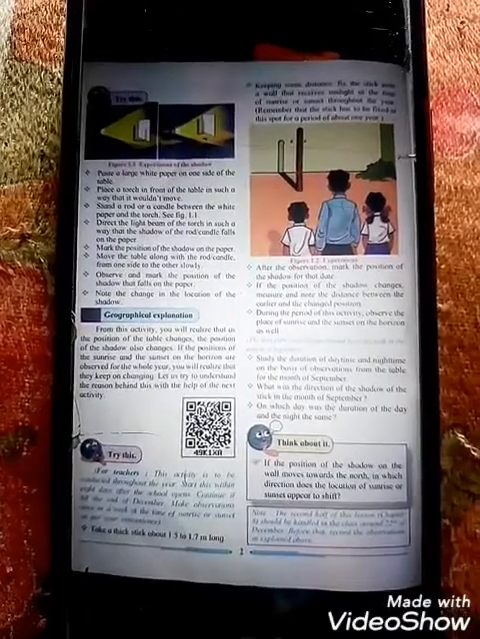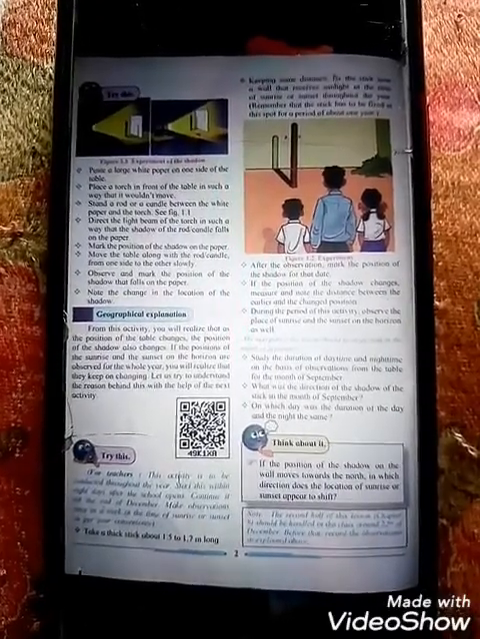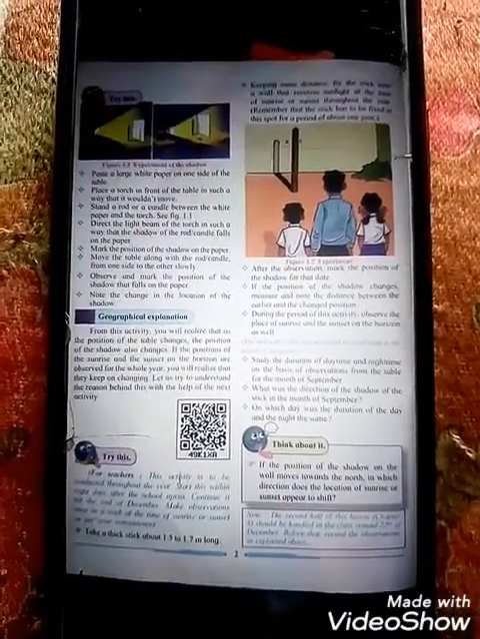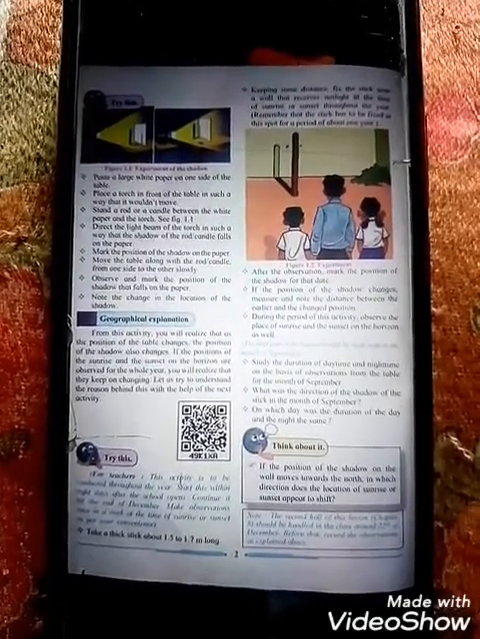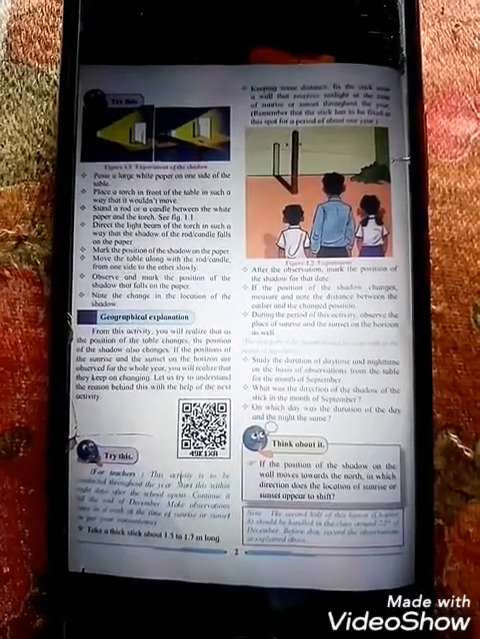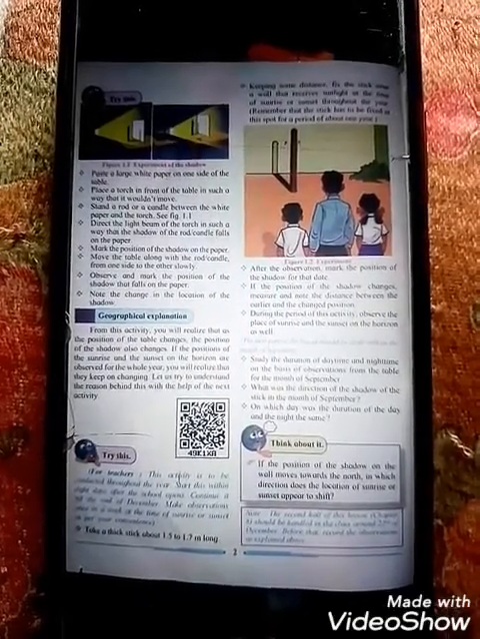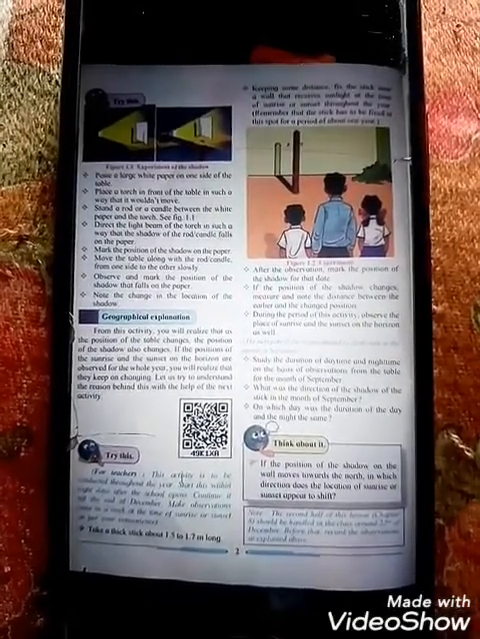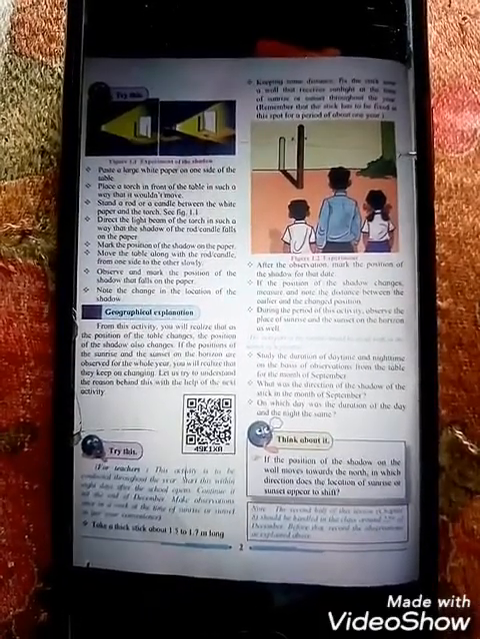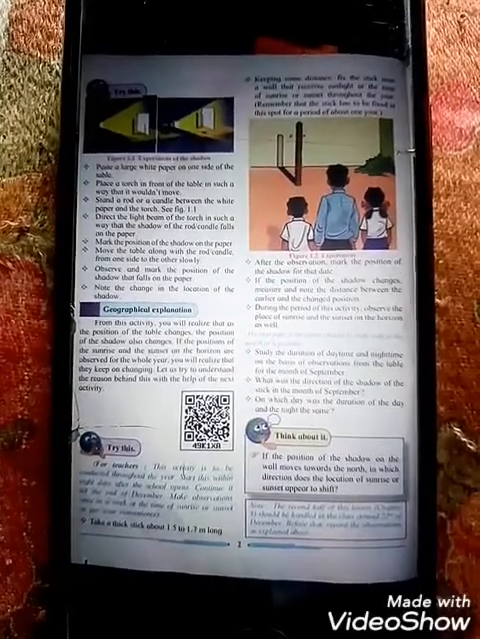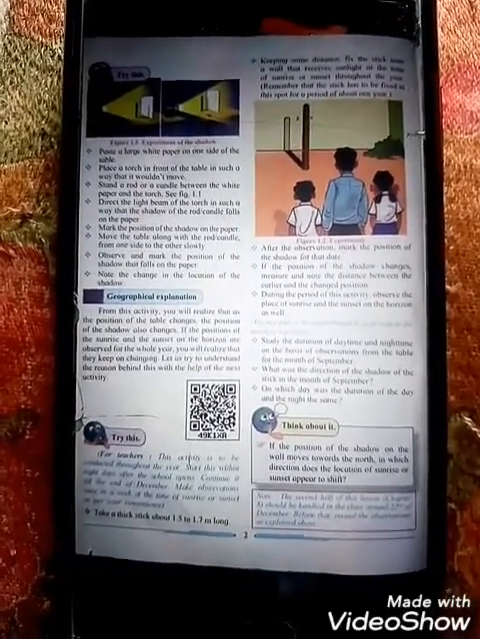And students, in this topic, our topic is how seasons occur. The combined effects of the inclined axis of the Earth and the orbital motion of the Earth cause seasons, and because of that, seasons change according to time. So let us try to understand the reason behind it with the help of the next activity.